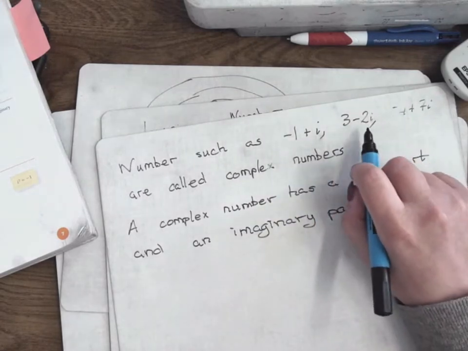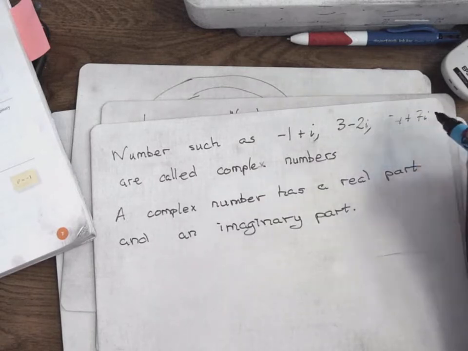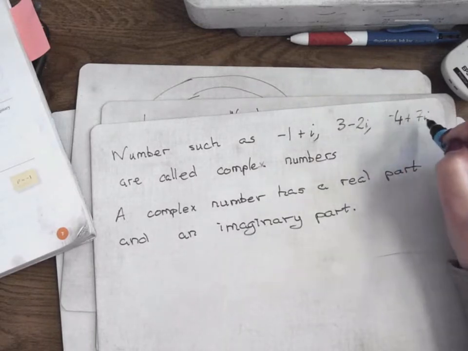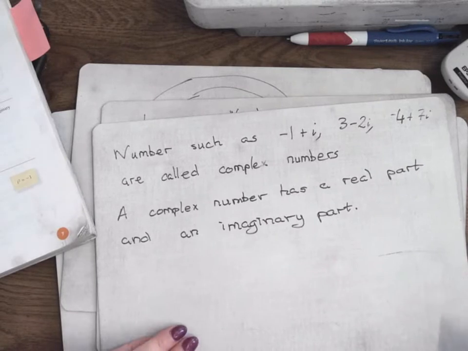3 is the real part, minus 2i is the imaginary part. Minus 4 is the real part, 7i is the imaginary part. The imaginary part is pretty obvious because it's got an i in it. Got it? Complex numbers.